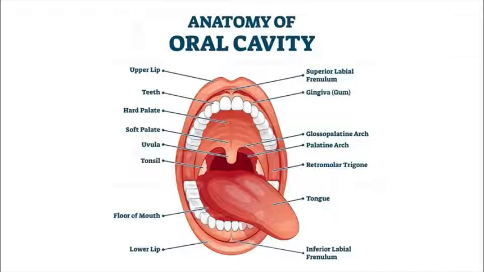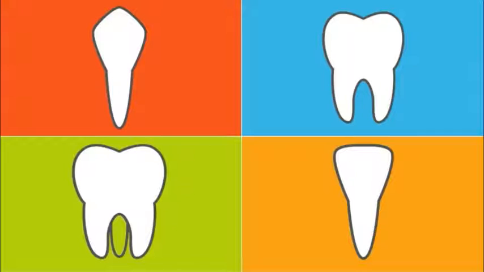Let's talk about the very first part of the human digestive system, that is the mouth or oral cavity, which includes the salivary glands, teeth, hard palate, soft palate and tongue. First of all, we are going to talk about the teeth. The teeth are embedded in the sockets of the alveolar ridges of the mandible and maxilla. They are useful for mastication.